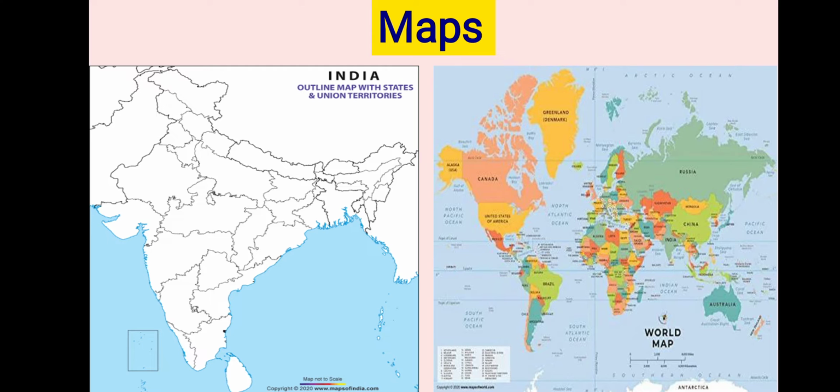Then, what is meant by a map? A figure which shows us the exact location of places on the earth, including all the landforms and the features, on a two-dimensional flat surface is known as a map. This is the definition of a map. From the definition we have to understand what a map is. One by one we will analyze the definition. First, a map is a two-dimensional figure.